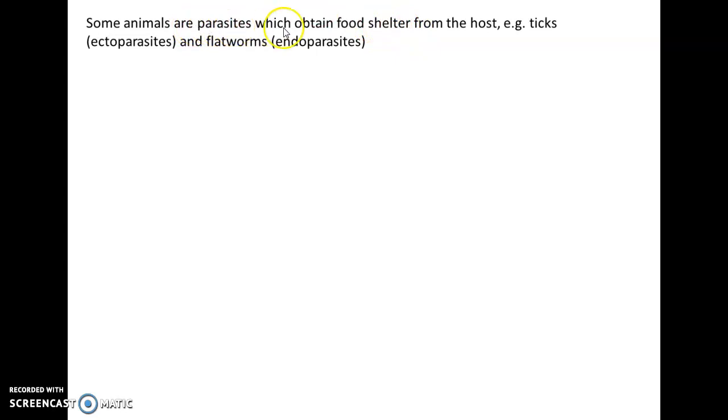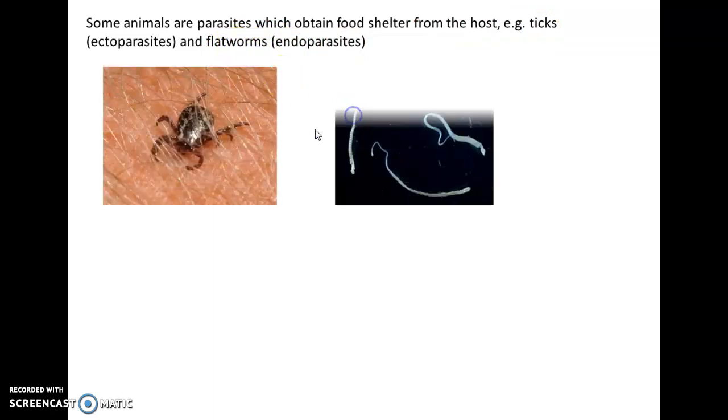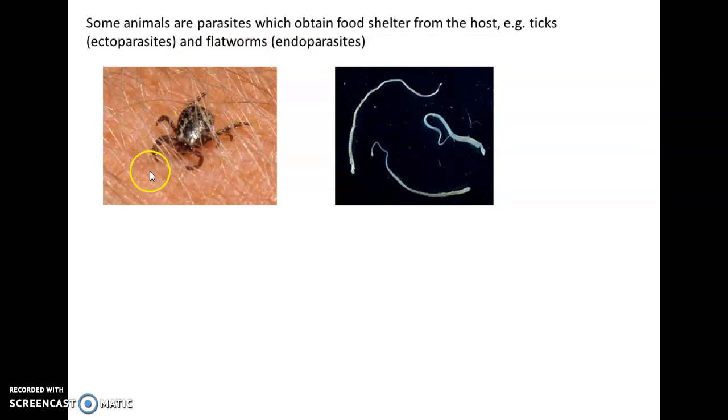So there are two types of parasites. These are endoparasite and ectoparasite. What are endoparasites? When the organism lives inside the host, that is called an endoparasite. When the animal lives outside the body, that is called an ectoparasite, right? So the examples of ectoparasites are ticks or lice, right? And the examples of endoparasites are worms, many worms such as flatworms, roundworms, etc. So here we can see this tick is living outside the body or skin of an organism, and this is a picture of the flatworm that lives inside the body.